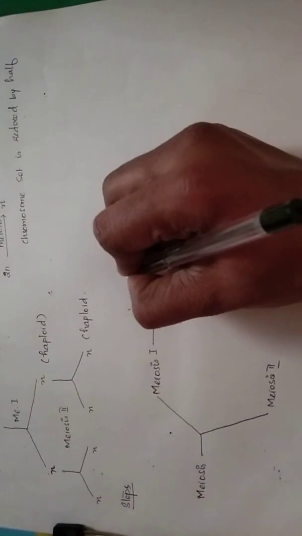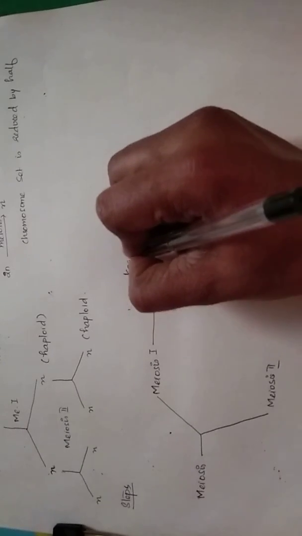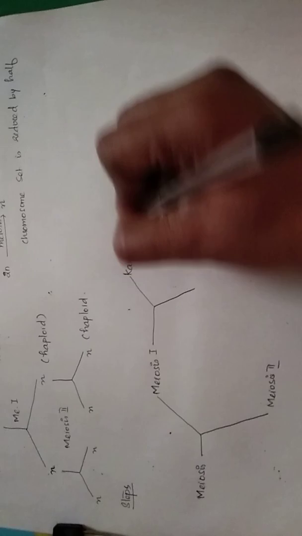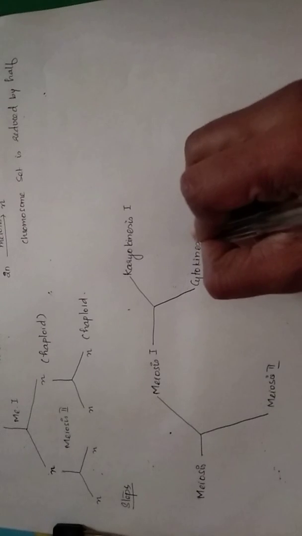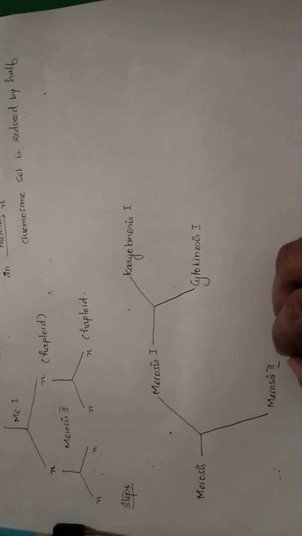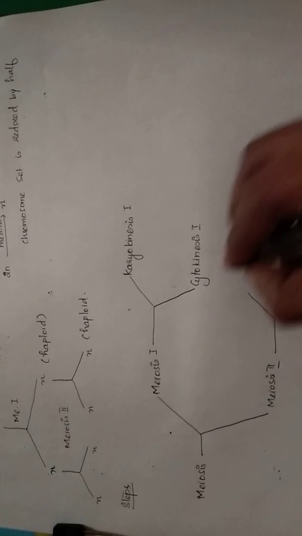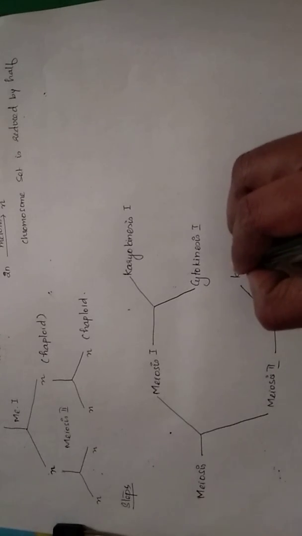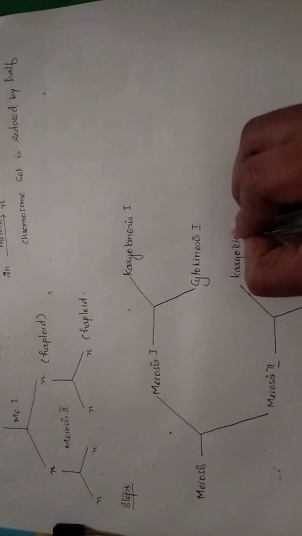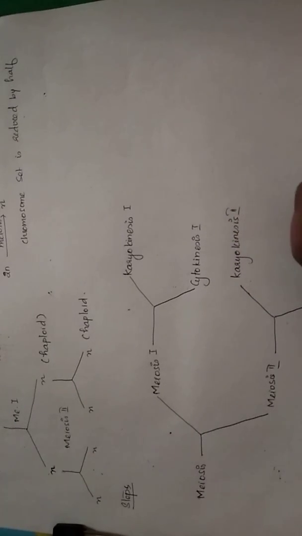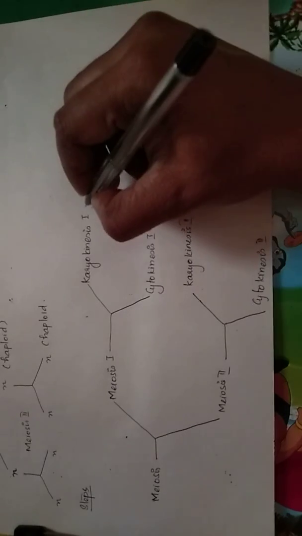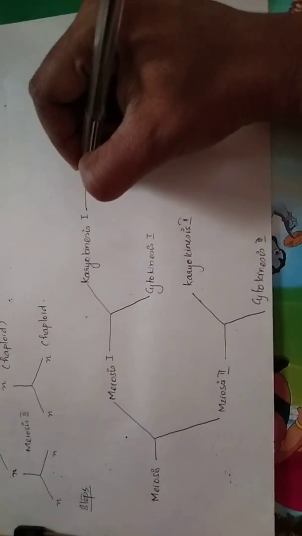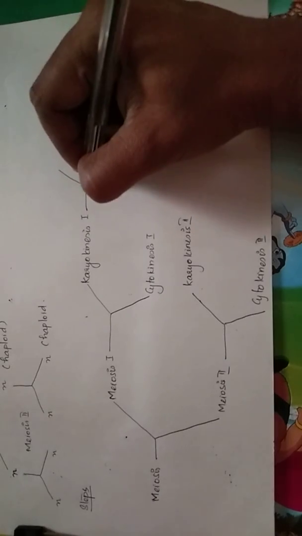The first one you call it as karyokinesis 1, and the next phase is cytokinesis 1. And meiosis 2 again is divided into two phases, that is karyokinesis 2 and cytokinesis 2.